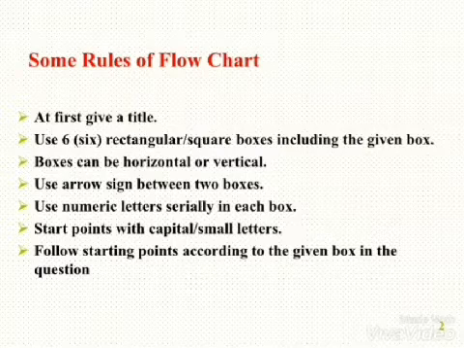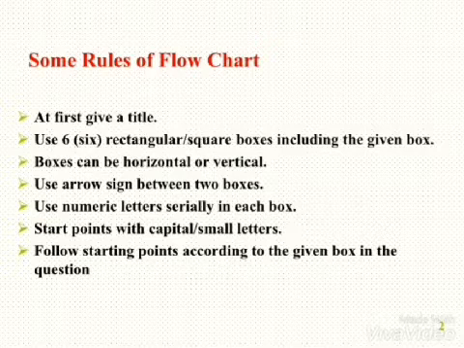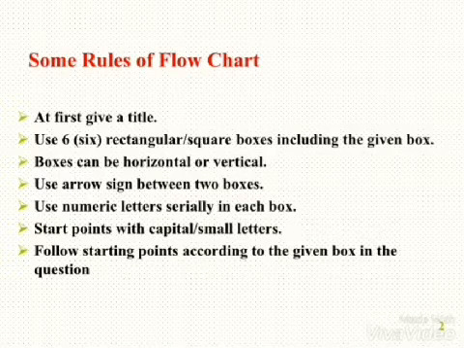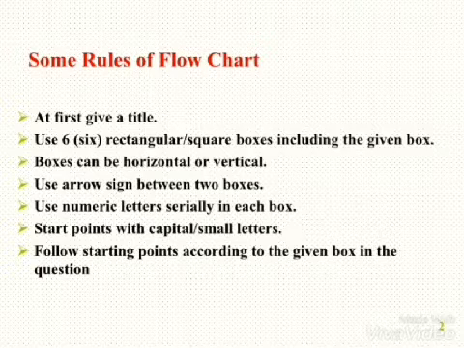Now moving to the second point. You have to draw 6 boxes. They can be rectangular or square in shape. Boxes can be horizontal or vertical. But remember, very important, you have to draw boxes and use an arrow sign between 2 boxes. No arrow sign, no marks. No box, no marks.